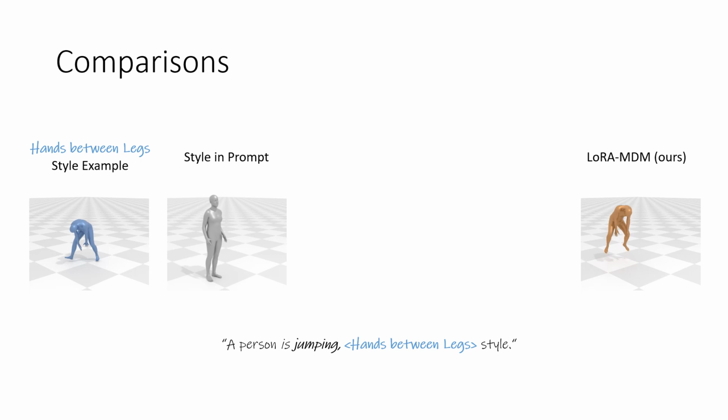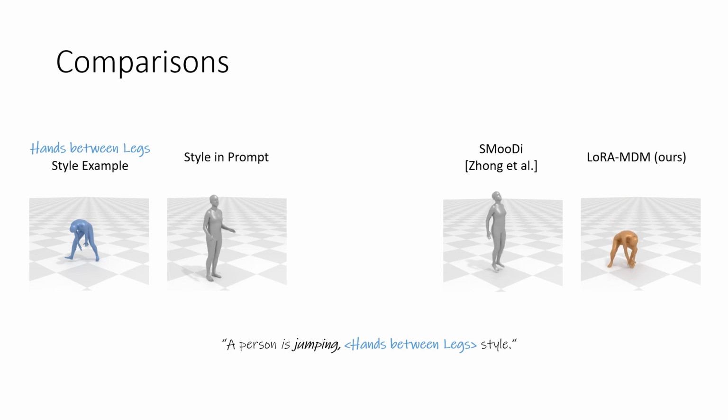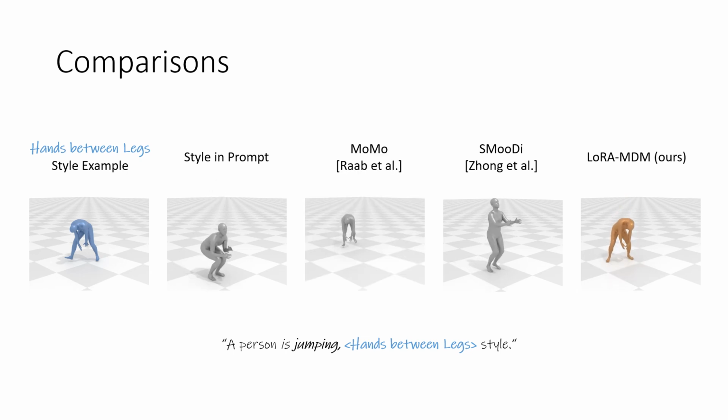We compare our method to textually describing the style in the prompt, a method based on classifier guidance and ControlNet, and one performing attention feature injection. As can be seen, the alternatives produce either the correct action or correct style, but are unable to combine both.